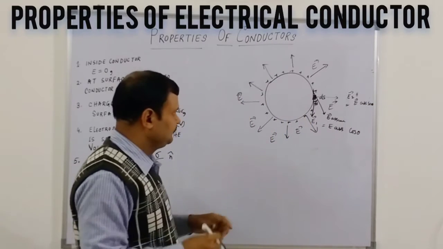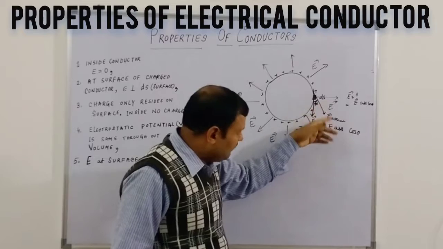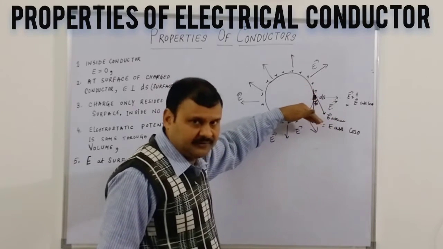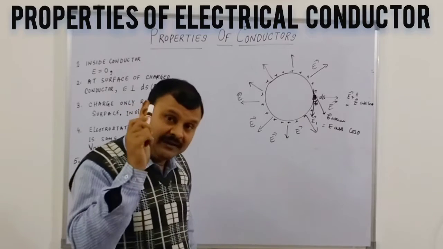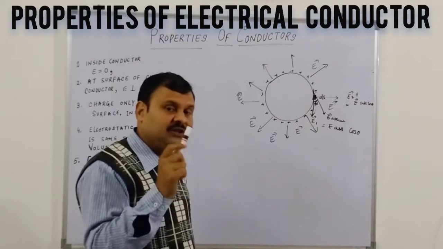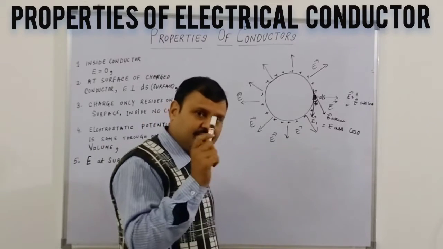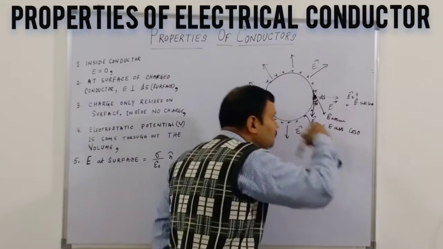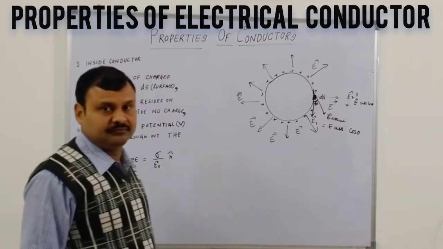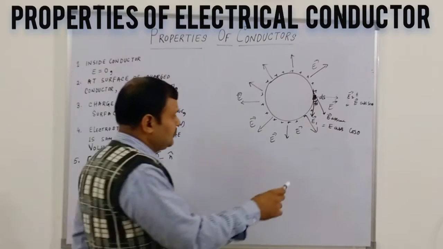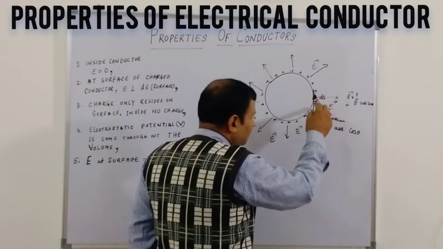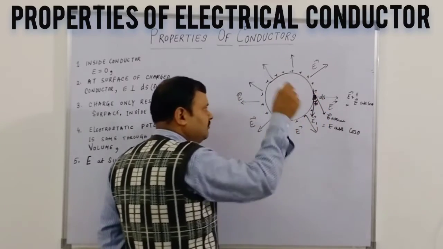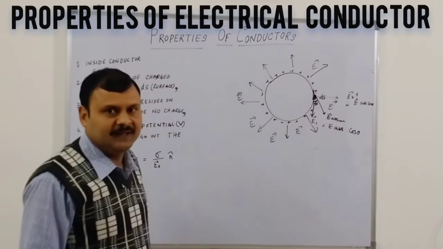That means some component of this electrical field will work. It will provide some electrical force, Coulomb force, to make the drifting of electrons continuously occur. Because of cos theta, some electrons will start moving and keep on moving.